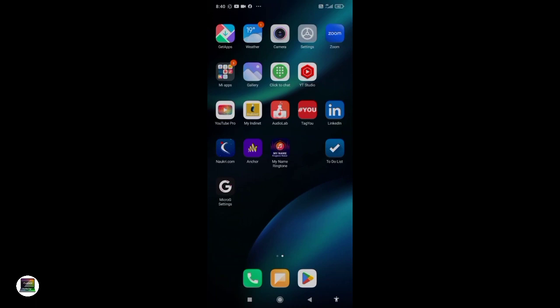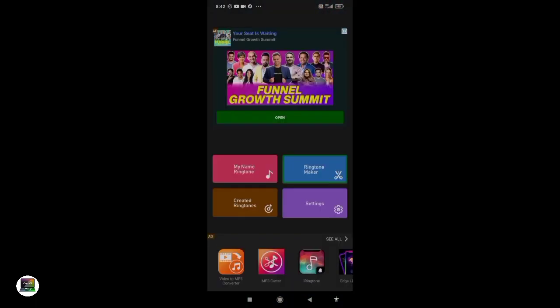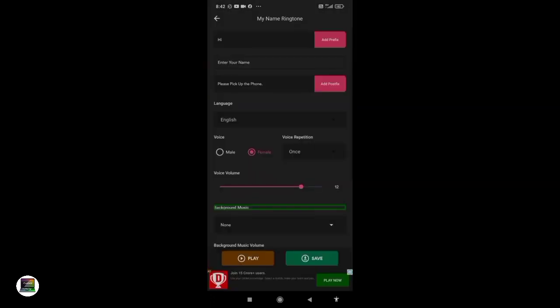So the name of the application is My Name Ringtone. I have already opened the application. Let's see. There are Created Ringtones and Settings. So I'm just going to My Name Ringtone, because we will see how to create a My Name Ringtone.